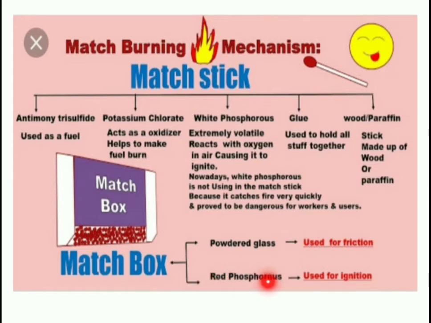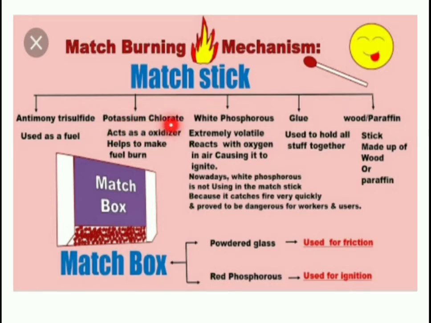This red phosphorus will get converted into white phosphorus. Particularly, we are not using white phosphorus, instead we are using red phosphorus. But when you rub the matchstick on the rubbing surface, this red phosphorus gets converted into white phosphorus, and again this white phosphorus will burn the potassium chlorate.